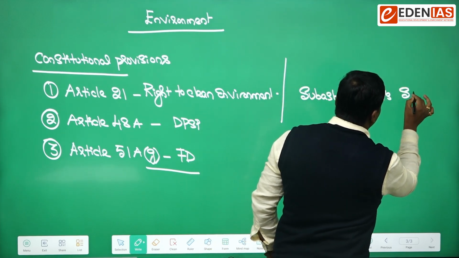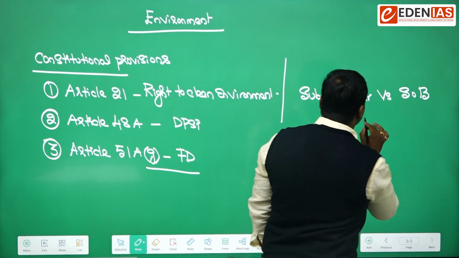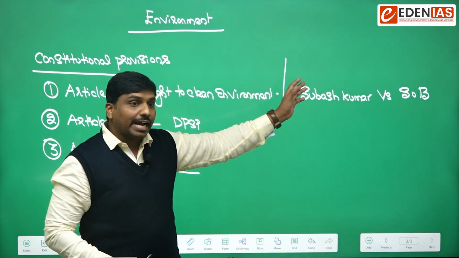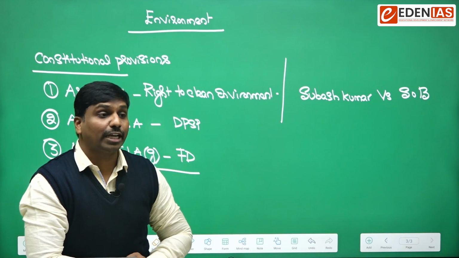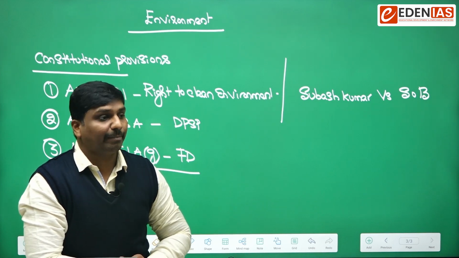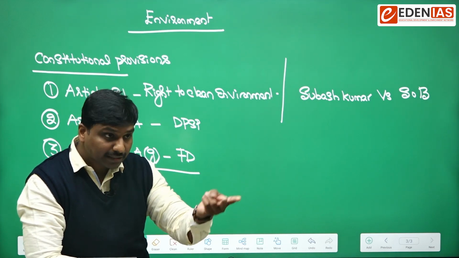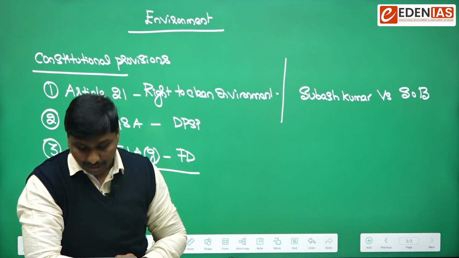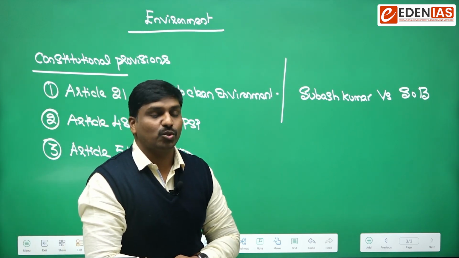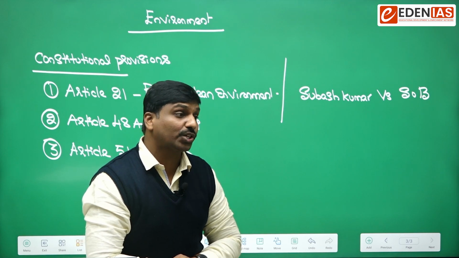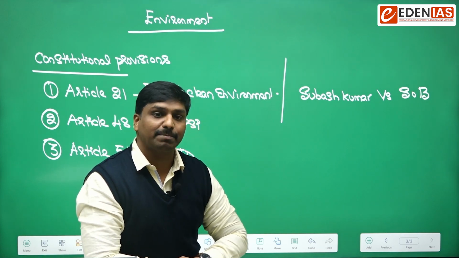In this case, the Supreme Court pronounced the right to clean environment as a fundamental right under the ambit of Article 21, or the right to pollution free environment. To be precise, the right to pollution free environment was announced there.